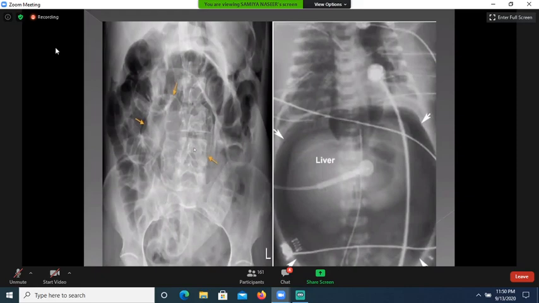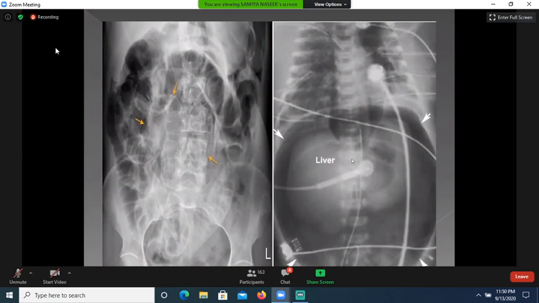Again, this is an X-ray abdomen supine view demonstrating Rigler sign. All the bowel loops are visualized because of the intraperitoneal free air and the intraluminal air. Even the haustra and valvulae can be appreciated because of the free air inside and outside. This is again an X-ray abdomen supine view of a child demonstrating the football sign. Free air is seen in the peritoneal cavity, and here you can see the liver.